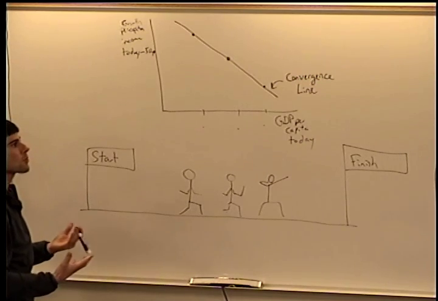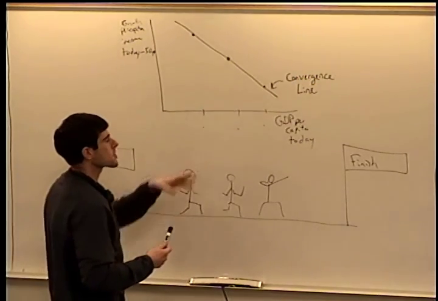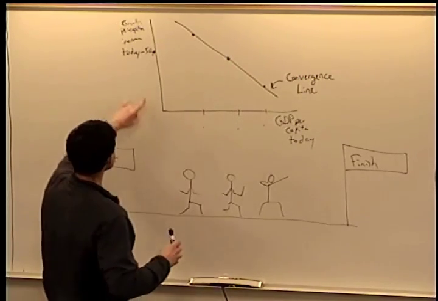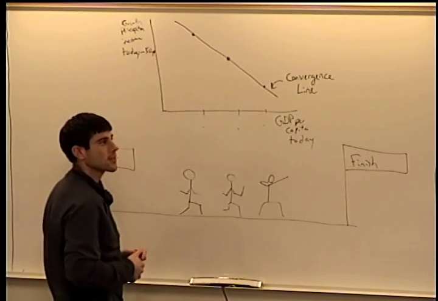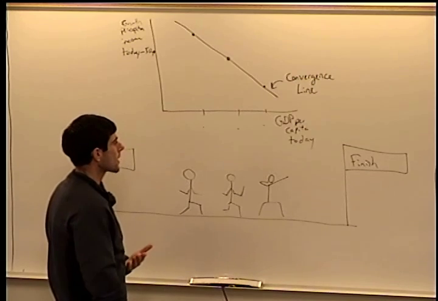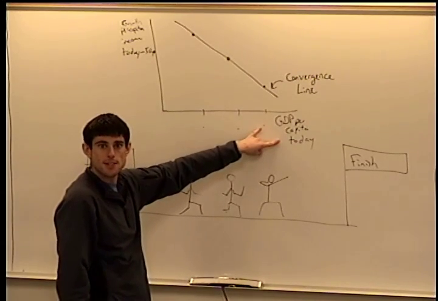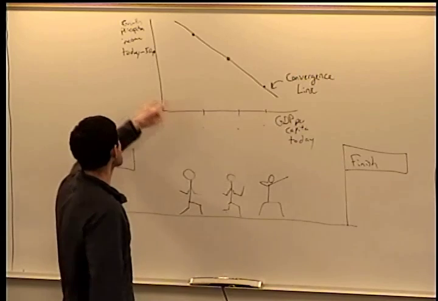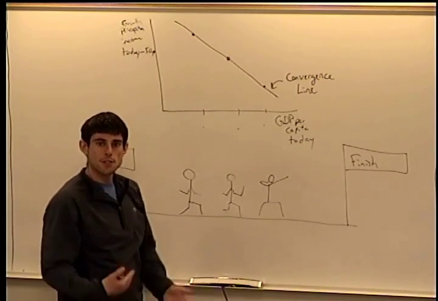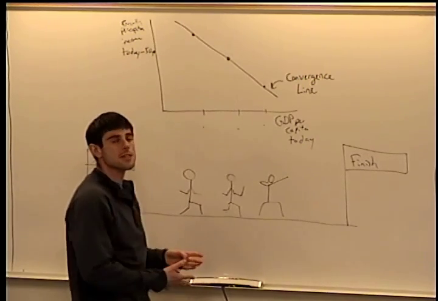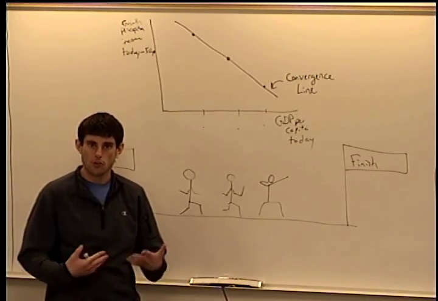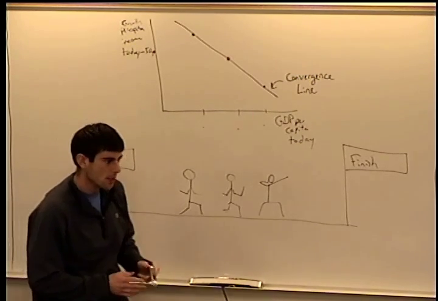Okay, and what we really want to know is, what do the distributions of economies look like? Or what does this graph look like? Well, we don't know how fast they're going to grow in the next 50 years. But one thing that we do typically is we look at where these economies were in 1960 as compared to the growth rate from 1960 to present. And that gives us some sense of, since 1960, has the world economy grown more equal, less equal, or remained the same? So let me pull up the graphs.